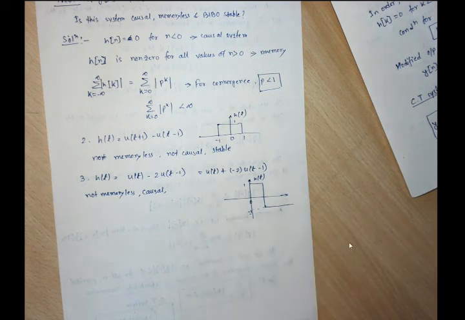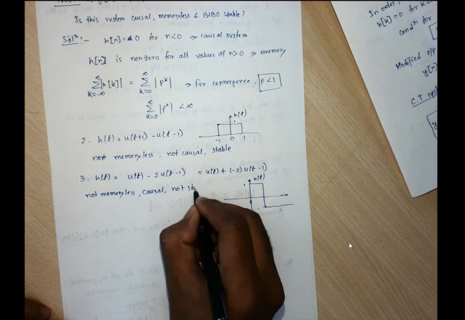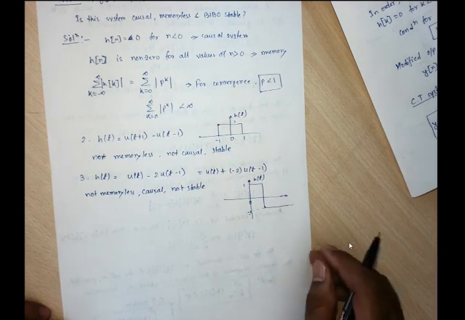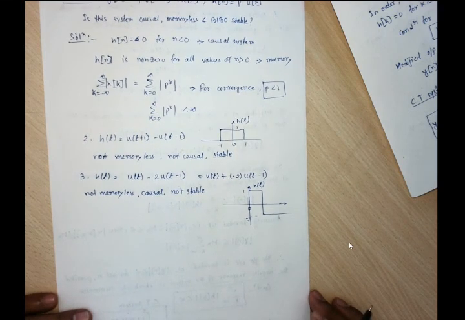This is the impulse response. It is not stable because it keeps continuing along the axis to the right hand side. When some input is given, due to this unbounded impulse response, the output should also be unbounded. So it is not stable.